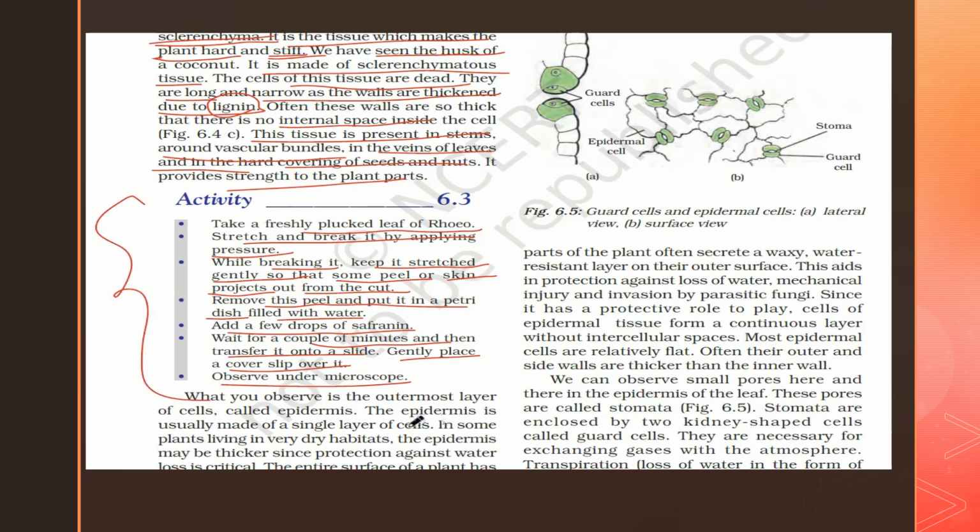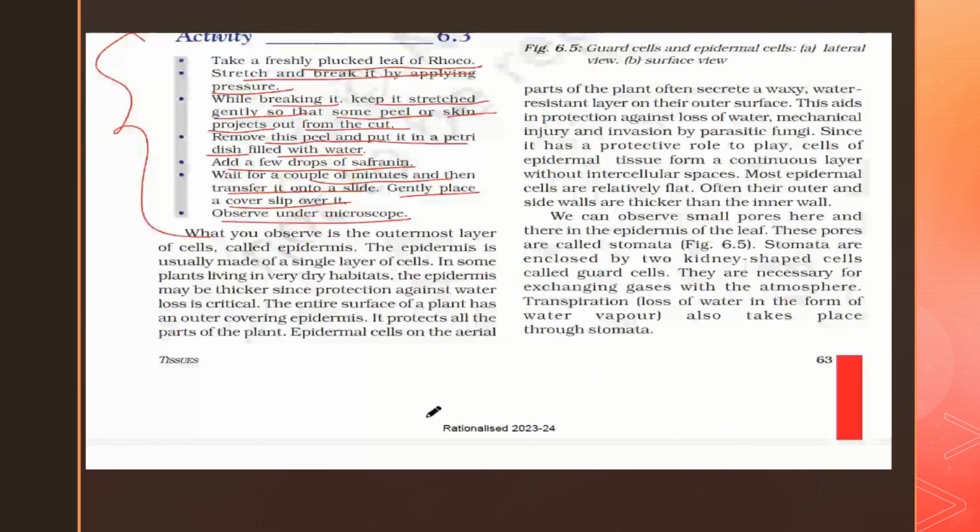So what are you observing? The outermost layer of cells is called the epidermis. The epidermis is usually made up of a single layer of cells. In some plants living in dry habitats, the epidermis may be thicker, since protection against water loss is critical, so that transpiration happens less. The entire surface of the plant has an outer covering, the epidermis, and it protects all the parts of the plant.